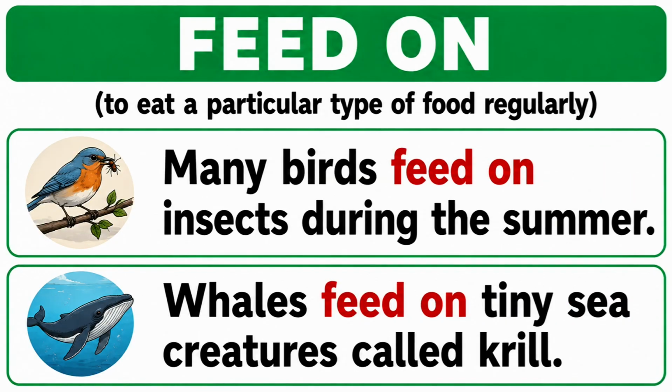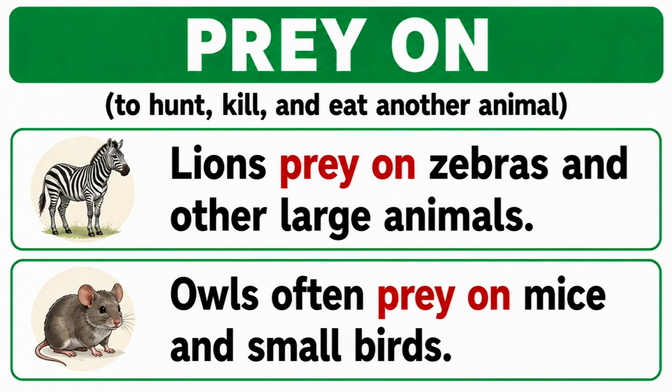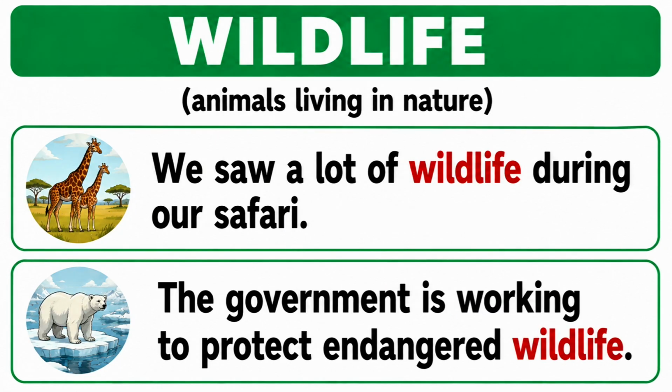Feed on. To eat a particular type of food regularly. Many birds feed on insects during the summer. Whales feed on tiny sea creatures called krill. Prey on. To hunt, kill, and eat another animal. Lions prey on zebras and other large animals. Owls often prey on mice and small birds.